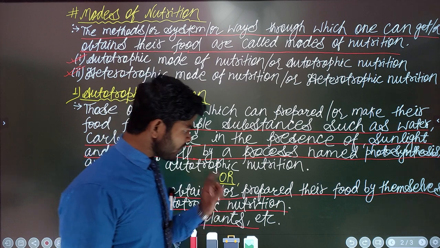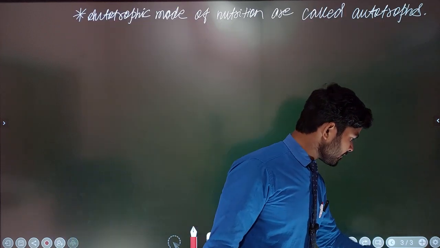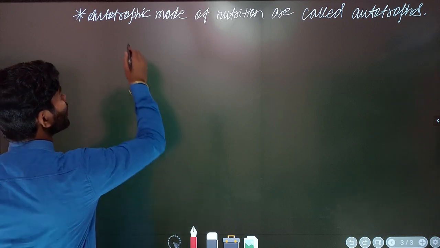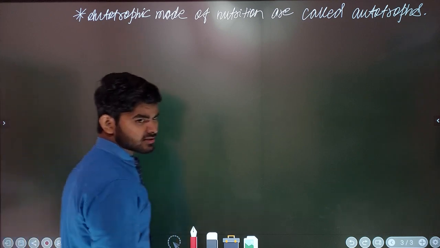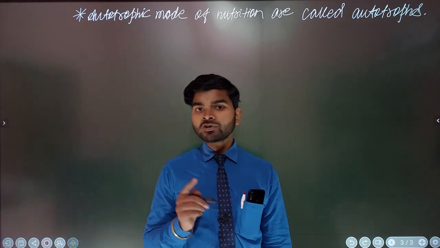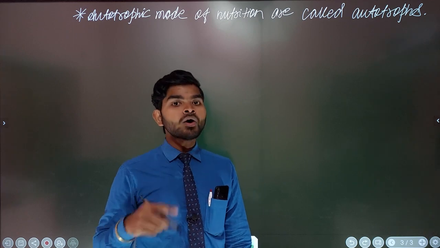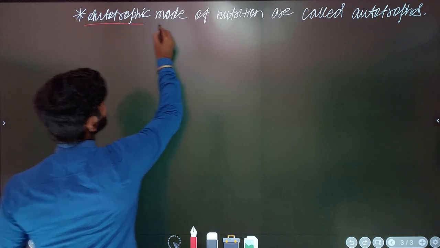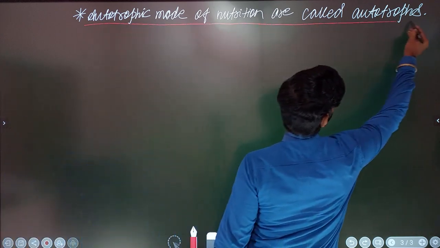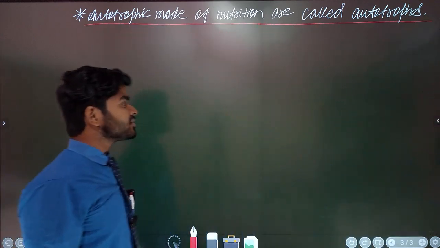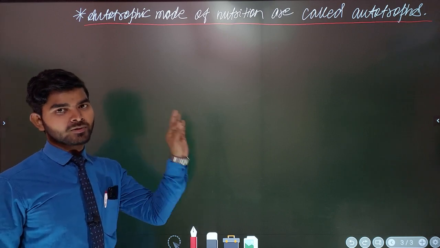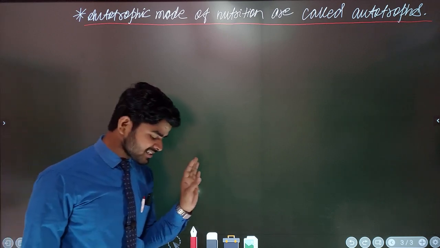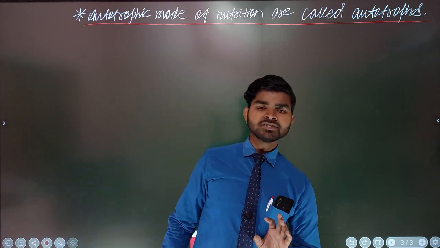Okay, one most important point that must be learned: autotrophic mode of nutrition, those having it are called autotrophs. I have written here that autotrophic mode of nutrition are called autotrophs. Do you want to know the meaning of this point? Of course yes. Now listen to me.